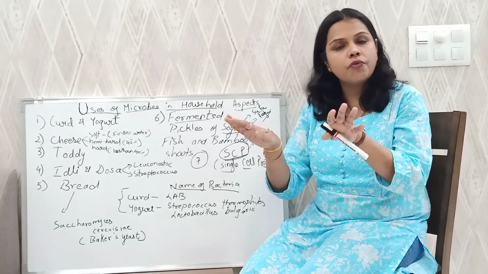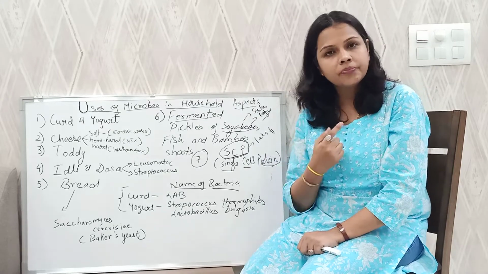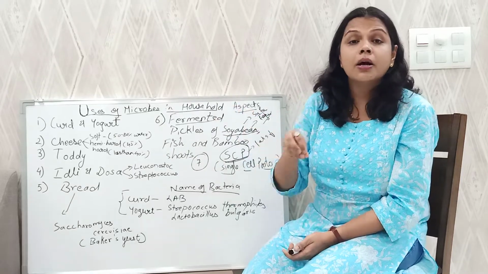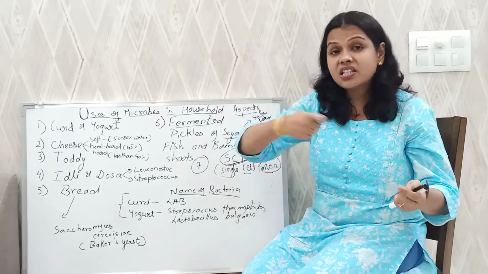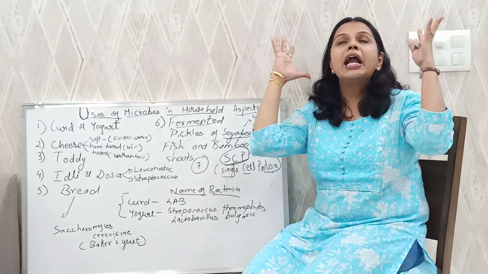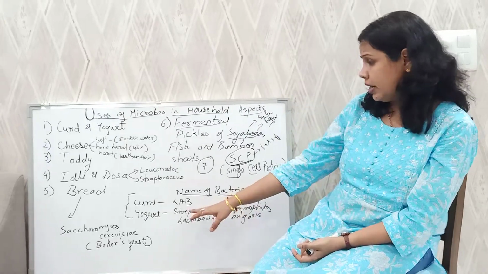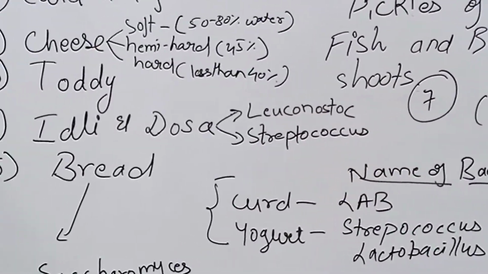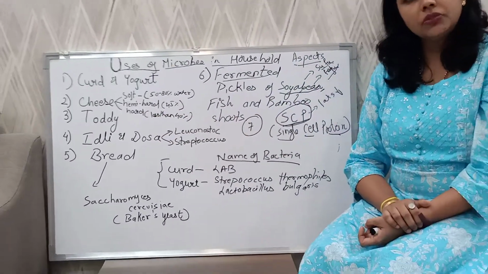You have to soak rice, you have to soak urad dal, and then after a few hours, you have to grind it and then mix it. The best part of idli dosa is that you don't have to sprinkle any yeast or add any bacteria. What mummy does is she just whisks that batter very fast. If you whisk that batter very fast, the atmosphere contains lots of bacteria. Two famous bacteria are Leuconostoc and Streptococcus. These are two bacteria present in the atmosphere, and they mainly help in fermenting idli dosa batter.